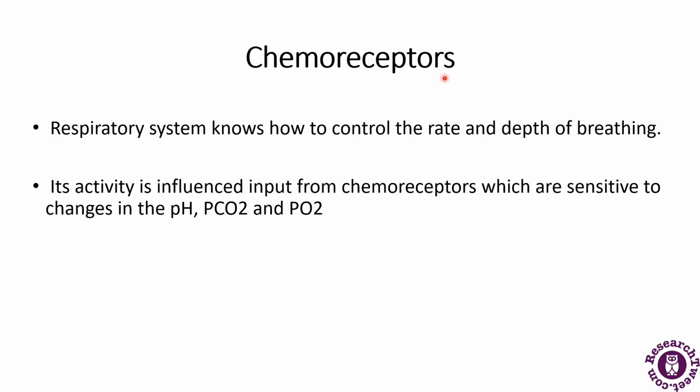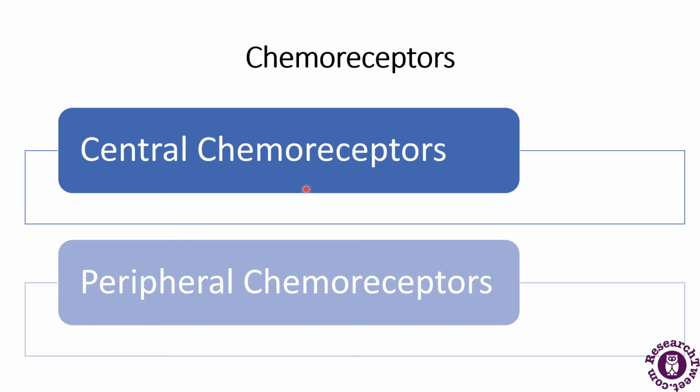These chemoreceptors are divided into two groups that respond to changes: the central chemoreceptors and the peripheral chemoreceptors. We will be talking about these in detail.